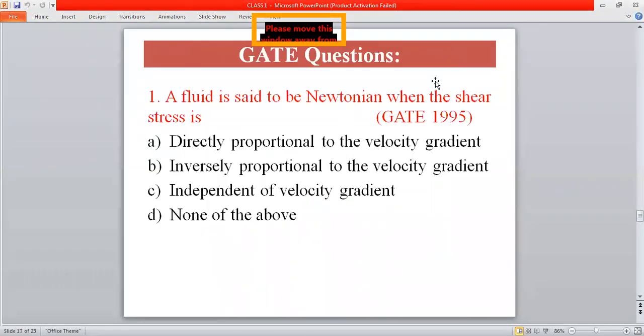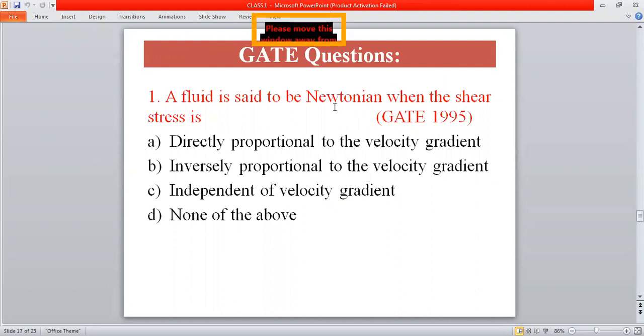Okay, we will solve some GATE questions based on the topics which we have covered. So first question, this question was asked in the year 1995. A fluid is said to be Newtonian when the shear stress, as we have discussed in Newton's law of viscosity, is directly proportional to the velocity gradient.